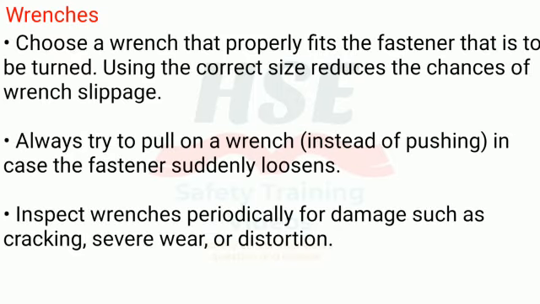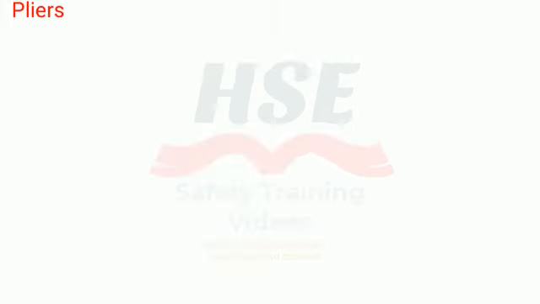Wrenches. Choose a wrench that properly fits the fastener that is to be turned. Using the correct size reduces the chances of wrench slippage. Always try to pull on a wrench, instead of pushing, in case the fastener suddenly loosens. Inspect wrenches periodically for damage such as cracking, severe wear, or distortion.